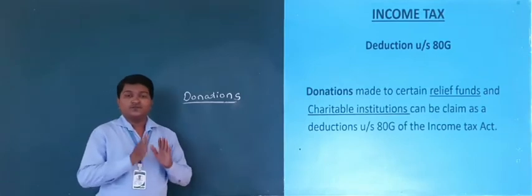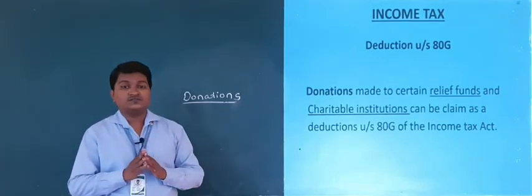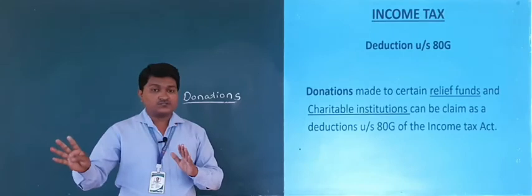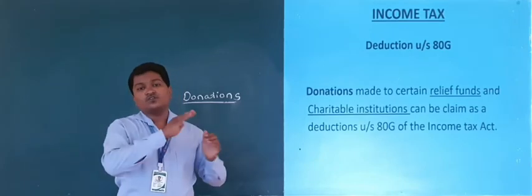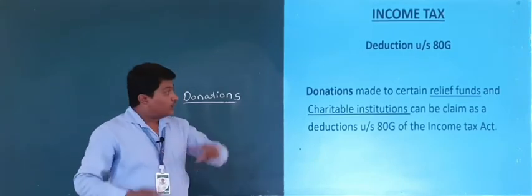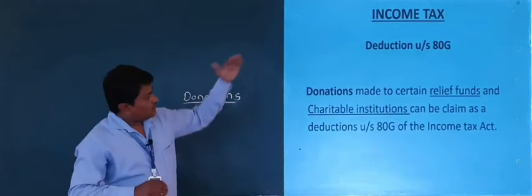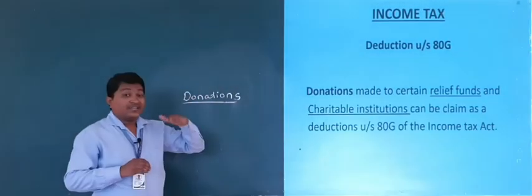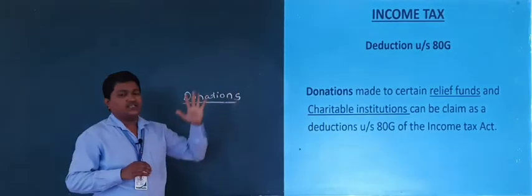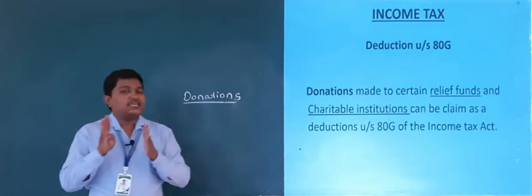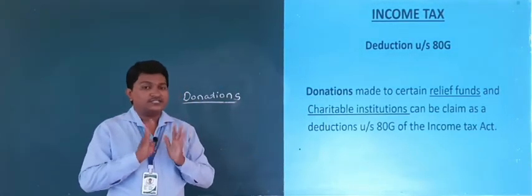But there are certain conditions; all the donation amounts are not deducted from gross total income. To claim deduction under section 80G, an assessee must satisfy certain conditions.